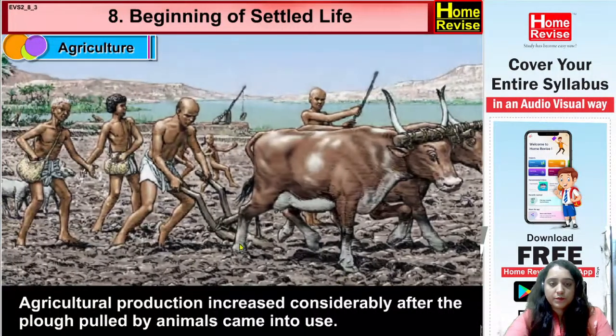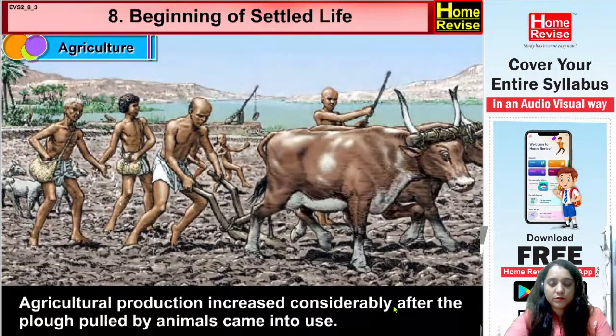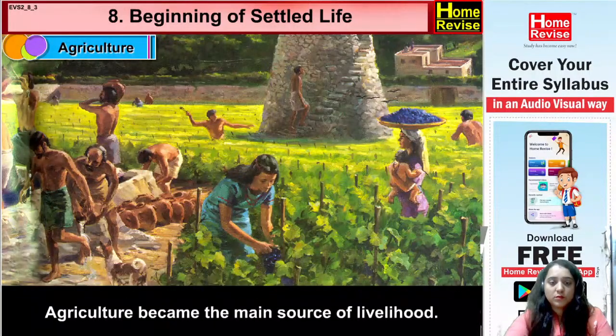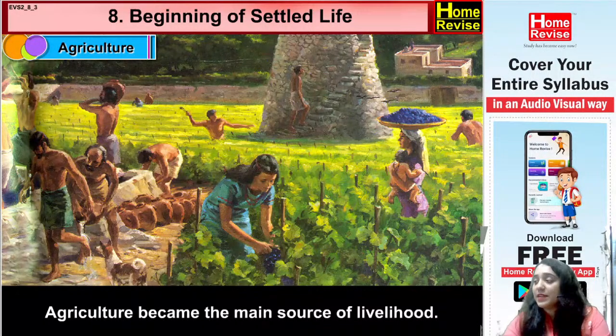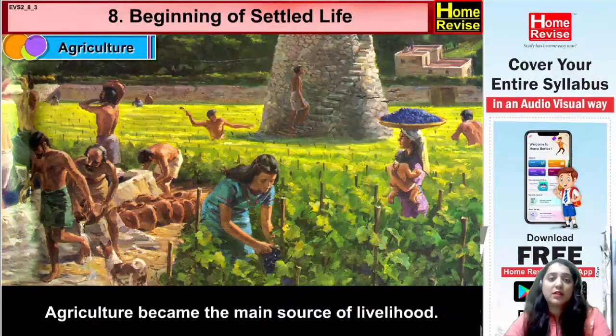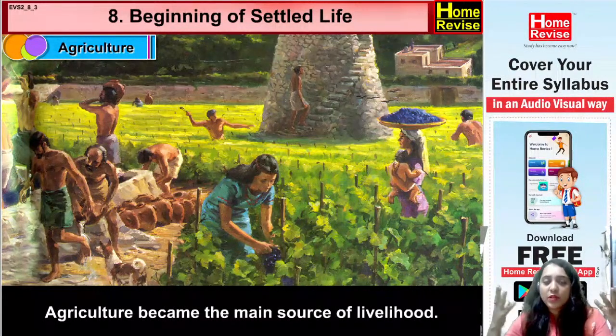Agricultural production increased considerably after the plough pulled by animals came into use. Yes. Agriculture became the main source of livelihood. Now, as we have studied earlier, the first thing that people were dependent on was hunting, and after that only they could have food.